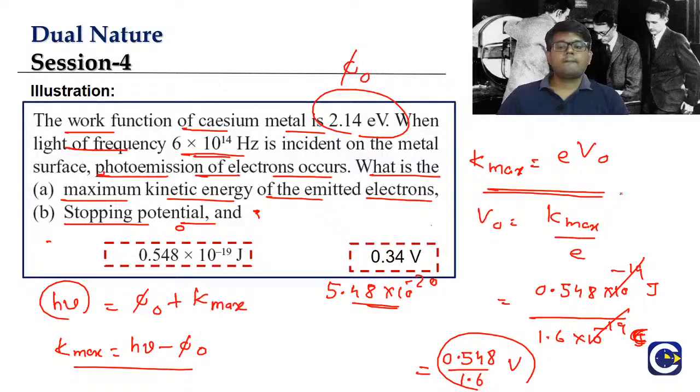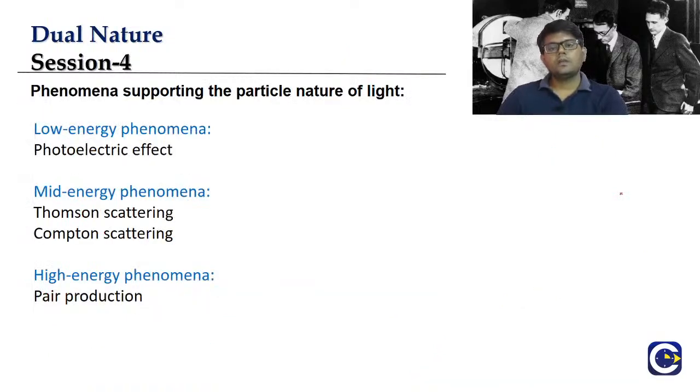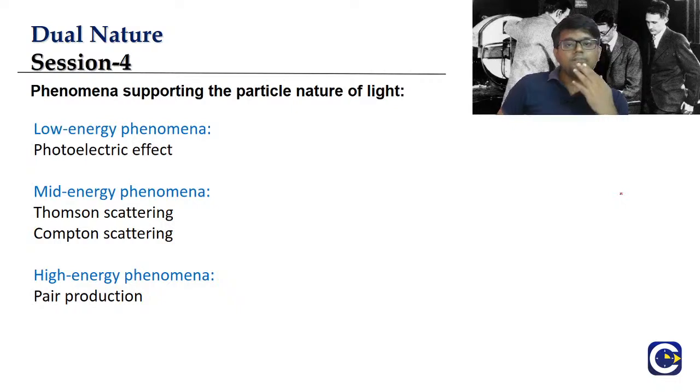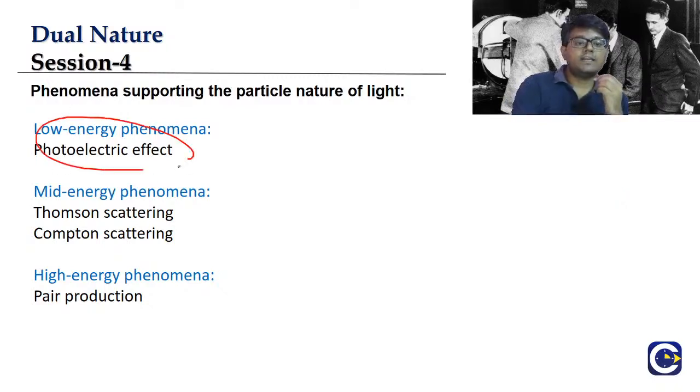Clear, guys? So what is the stopping potential value? 0.34 volt. Now, so far we have been discussing the experiments that support the particle theory of light. The photoelectric effect is the major phenomenon that supports the particle theory of light. Strictly in our syllabus, as per the JEE or NEET syllabus, or even the NCERT syllabus, we will cover only the photoelectric effect.